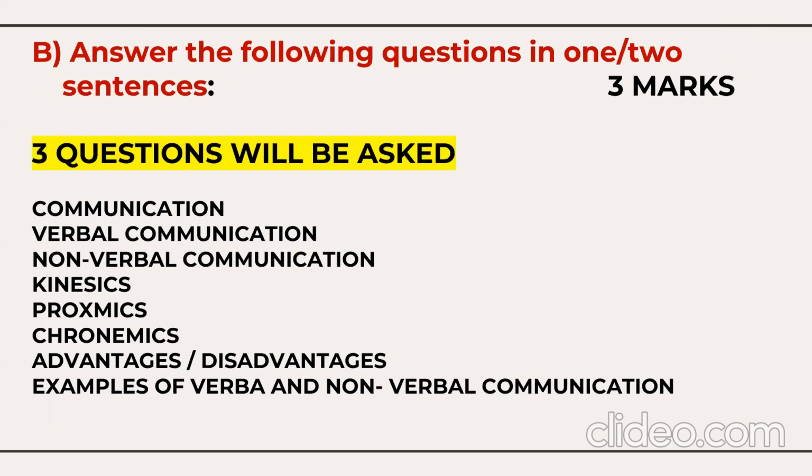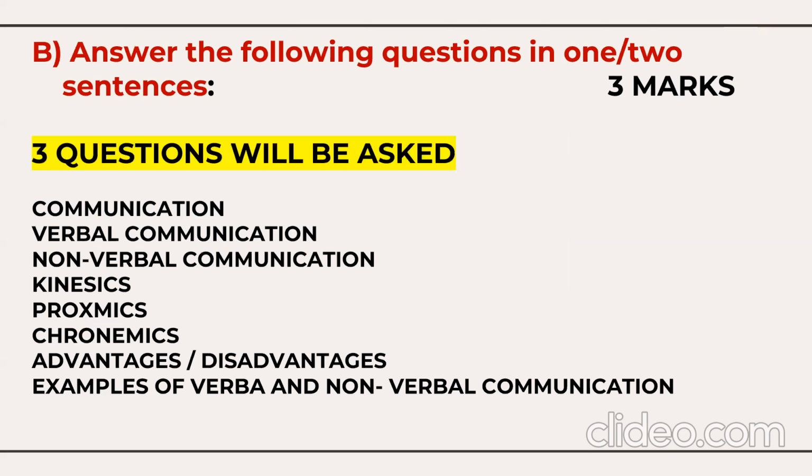Then you have a question here: answer the following questions in one or two sentences. Here, they'll ask 3 questions. These 3 questions will be based on the topic communication: verbal communication, non-verbal communication, then types of non-verbal communication, body language. Kinesics means body language.